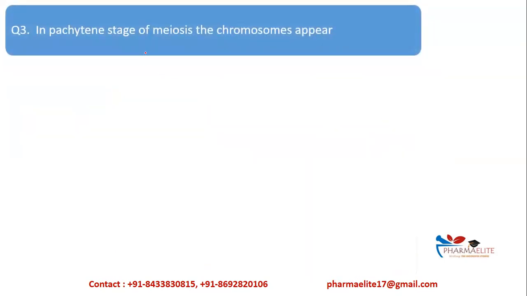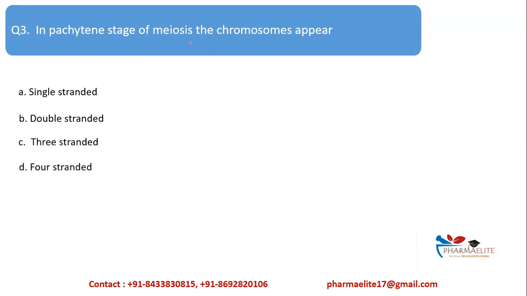Next one, in the pachytene stage of meiosis, the chromosomes appear dash. This we have seen, pachytene was a part of prophase 1, which was a very long phase having pachytene, leptotene, then diakinesis and other phases. So the chromosomes are either single-stranded, double-stranded, 3-stranded or 4-stranded.